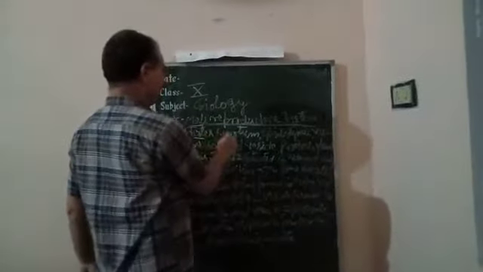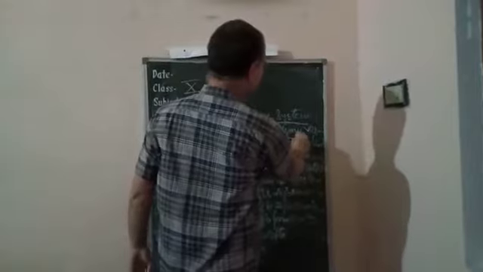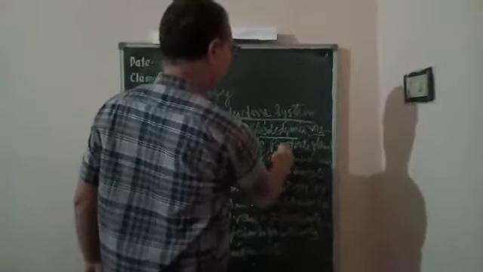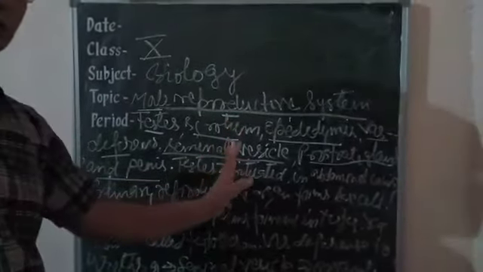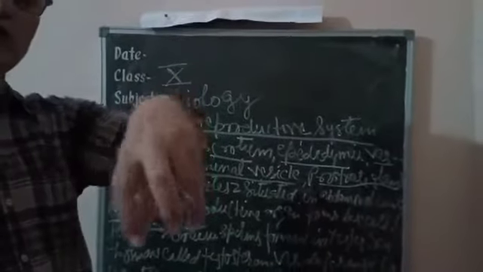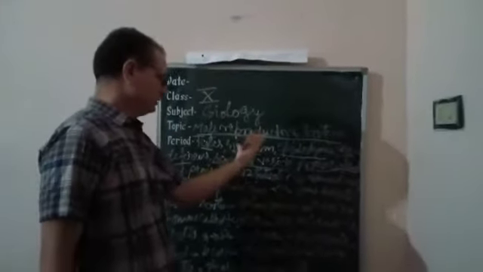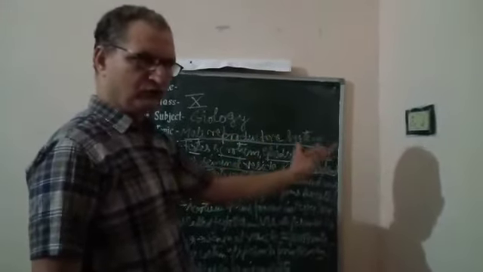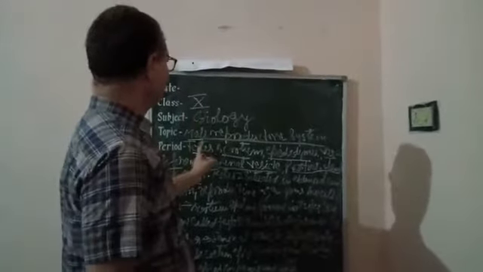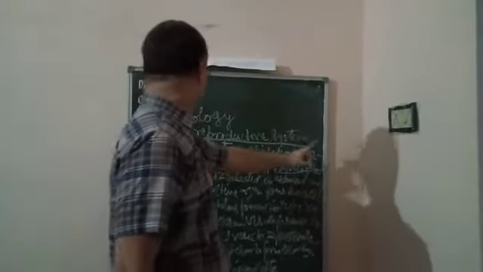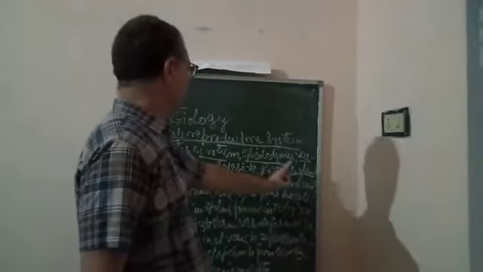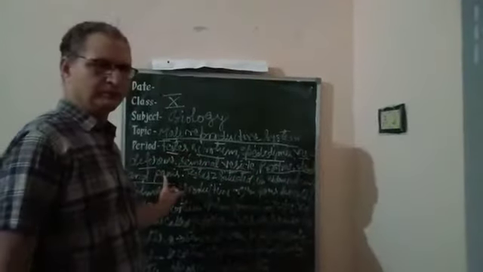Those organs are testis, scrotum, epididymis, vas deferens, seminal vesicle, prostate gland, and penis. These are the organs which are involved in reproduction, and they are the male reproductive organs: testis, scrotum, epididymis, vas deferens, seminal vesicle, prostate gland, and penis.